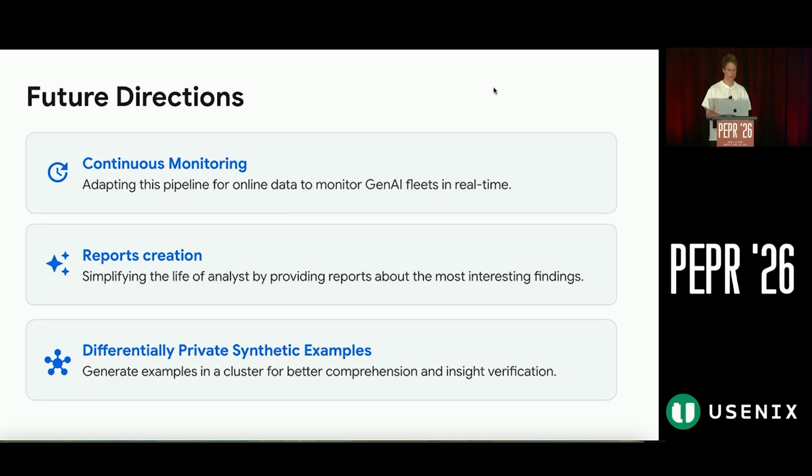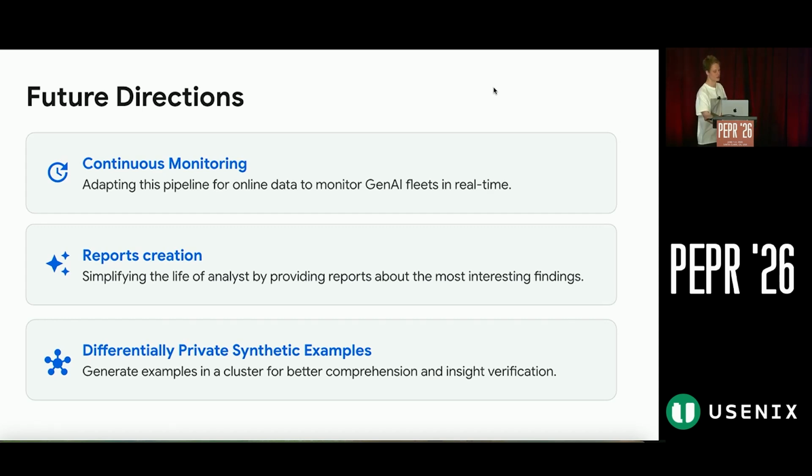I would like to wrap up with future directions we're going to take here. First of all, we will focus on continuous monitoring, which is very helpful when we, for example, deal with failure patterns, because we want to implement a fix and then track over time that indeed the number of examples in this cluster goes down. And the challenge here is that basically you want the clustering to be stable over time, but also you want to see new patterns. Therefore, it has not to be frozen completely.